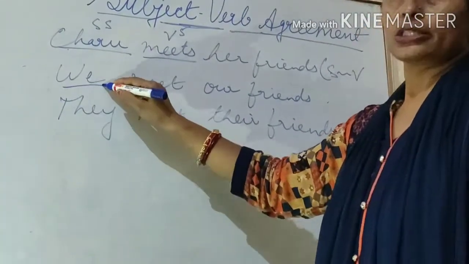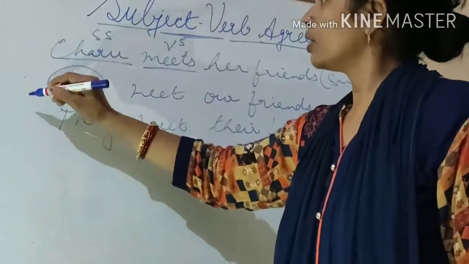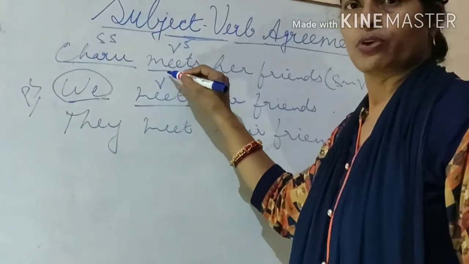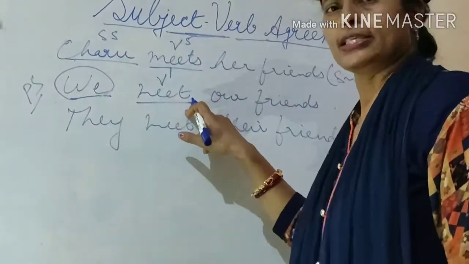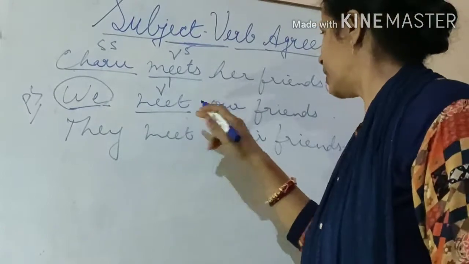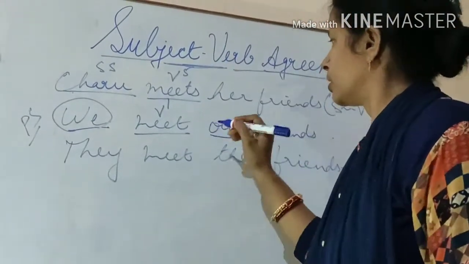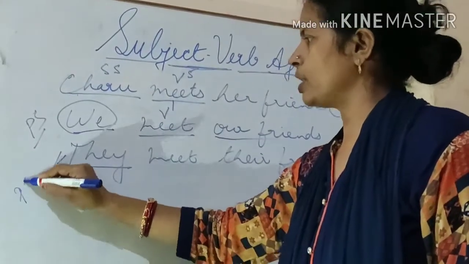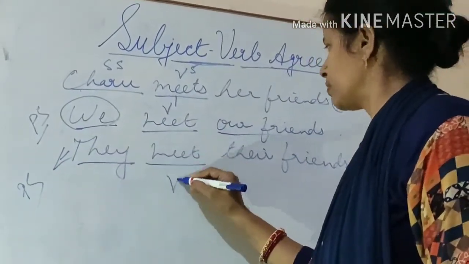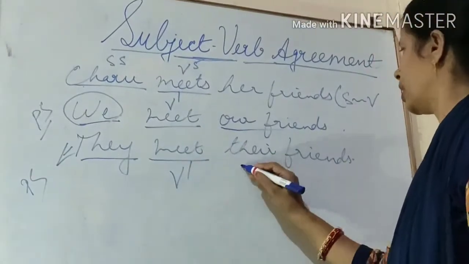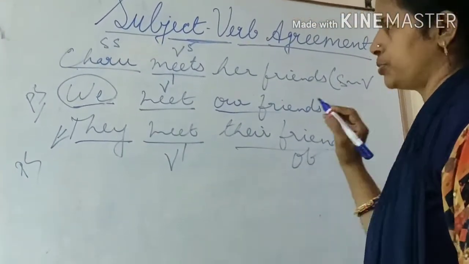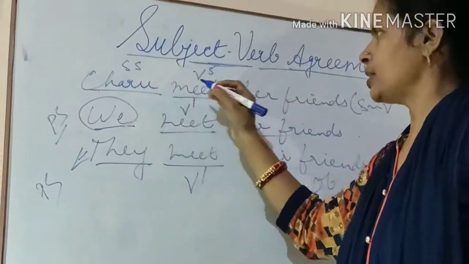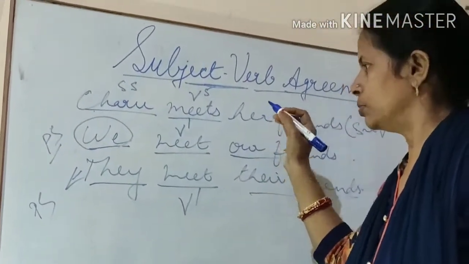We. This is we. We is plural subject. Meet, this is V1. Plural subject always takes V1. Remember that. Never forget that. Our friends. They is also plural subject, so this will also take V1. And their friends, this is the object here. So in all these sentences, subject agrees with verb.